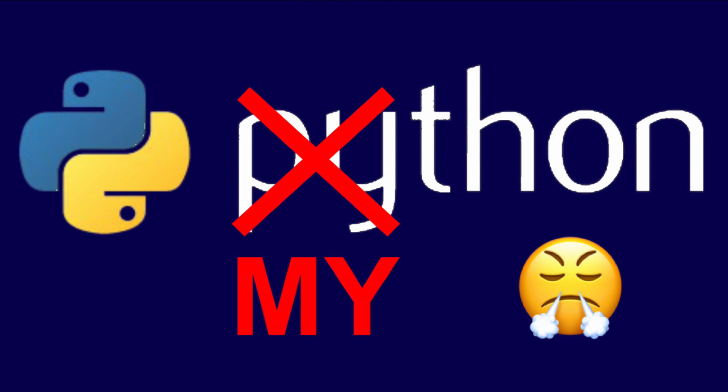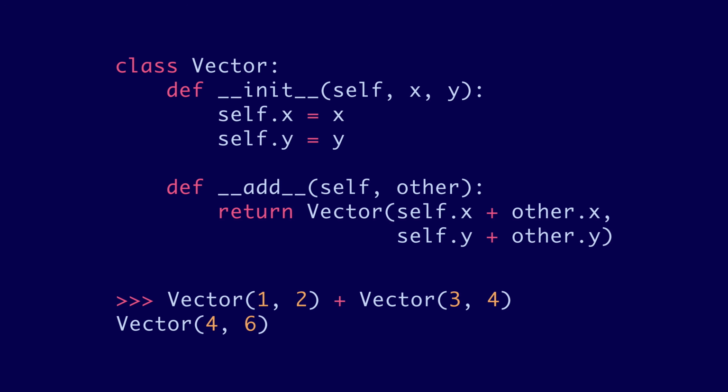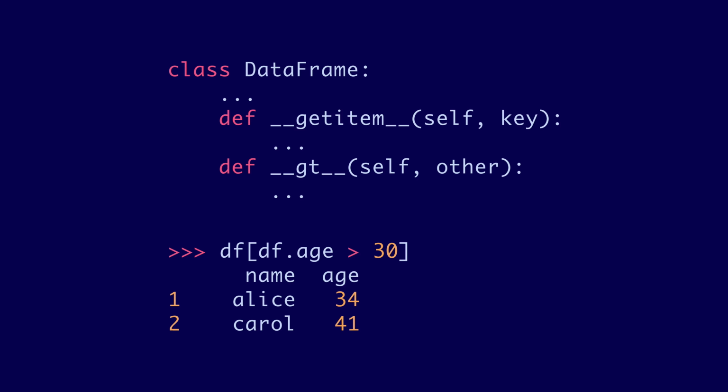Have you ever wanted to add new syntax to a language? Python and JavaScript add new syntax sometimes, which is pretty cool, but what if instead of hoping they add something you want, you could just add it yourself? Python lets you do operator overloading, which can kind of let you do this a little like how pandas has special behavior for the index syntax, but you're still stuck with the operators that are already in Python.